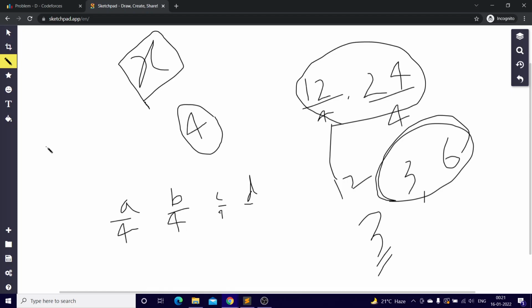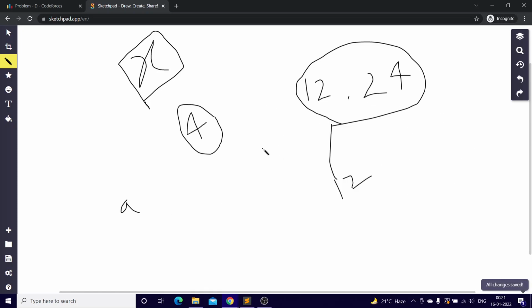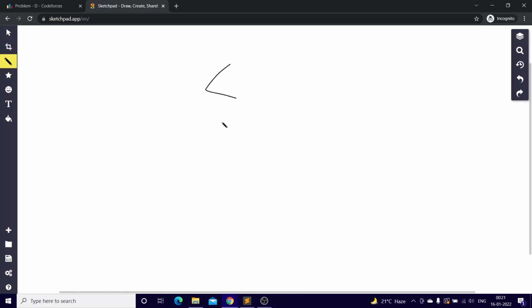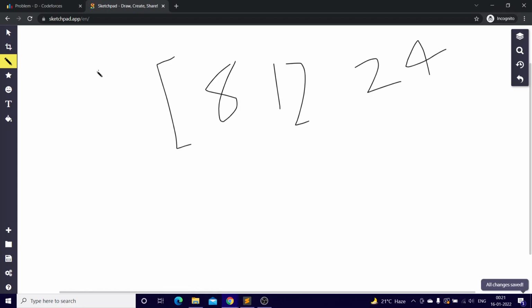Okay, so let's just say two numbers. Now if I add an 8 over here, I do 8 by 4, it gives me 2. Okay, one second. So you have three numbers, 8, 12, and 24. And the array is asking, can you find two numbers with GCD of 4? So I went through the multiples of 4.